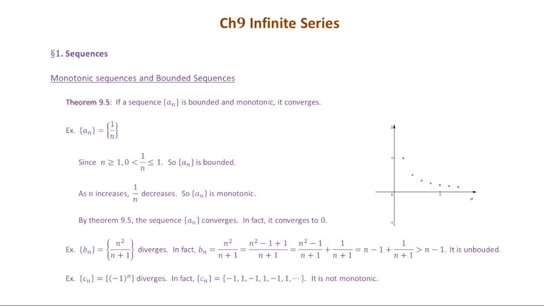In the next example, Cn, we got -1 to the n. So this time it's pretty simple, because you're going to get the term to be -1 when n is odd. So for example, when n is equal to 1, then we get -1 to the 1 as the first term, which is -1. And when n is equal to 2, you get the second term as -1 squared, which is 1.